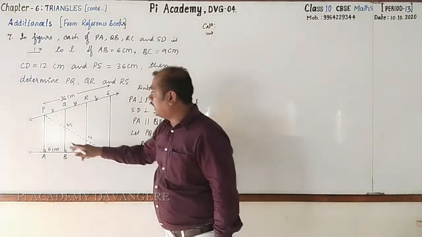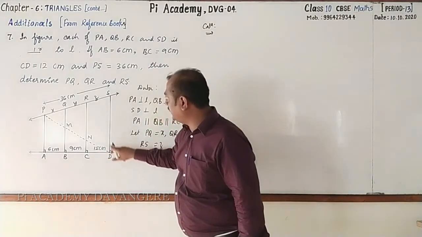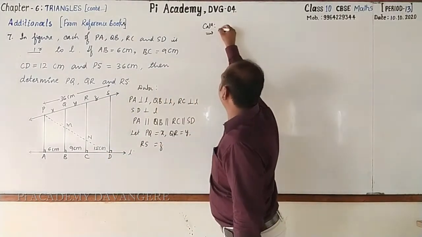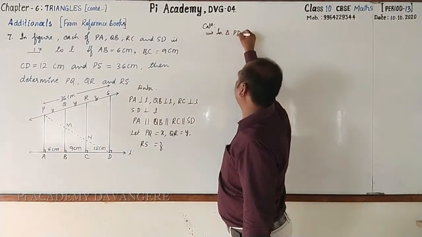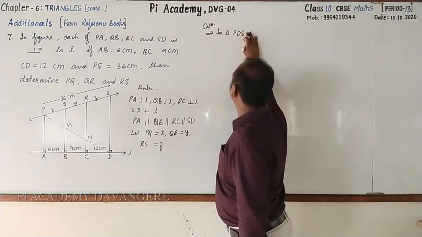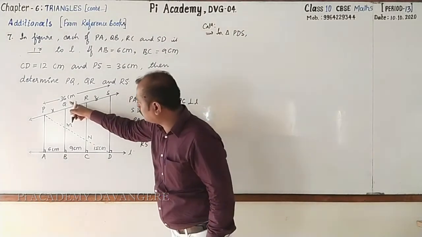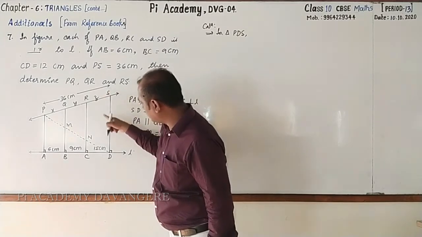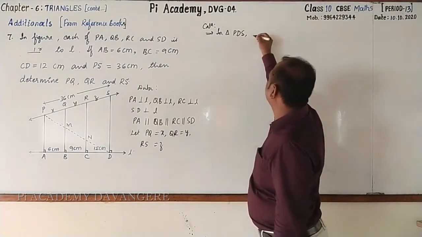Here, I take the triangle PDS. In triangle PDS, you can see that QM is parallel to SD, right?